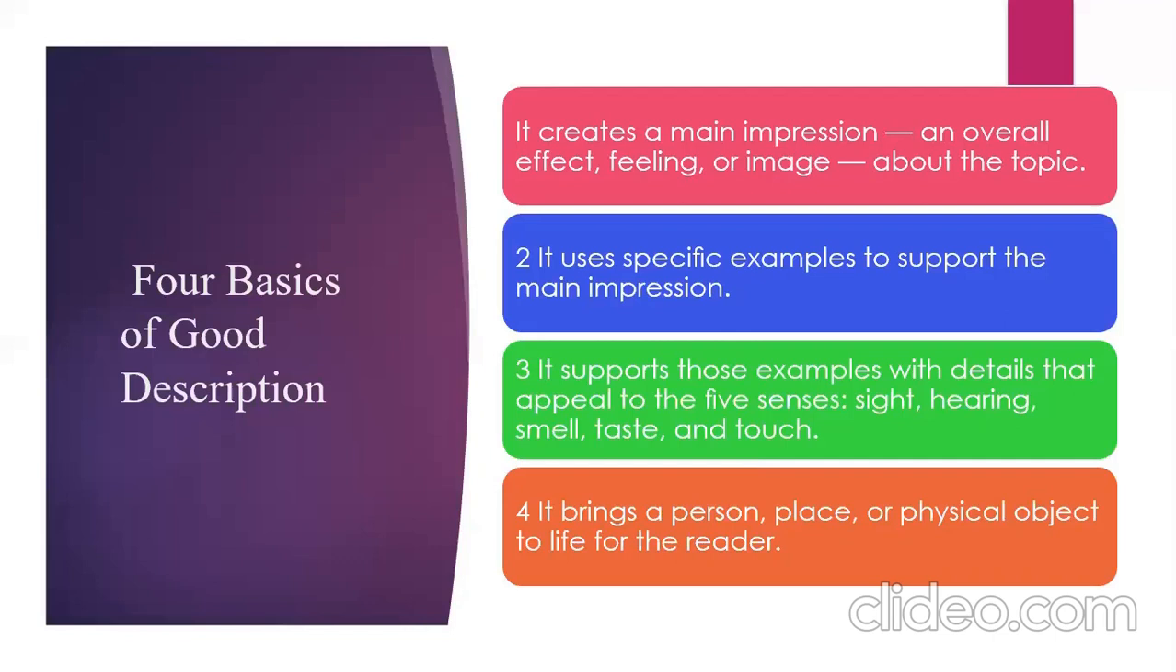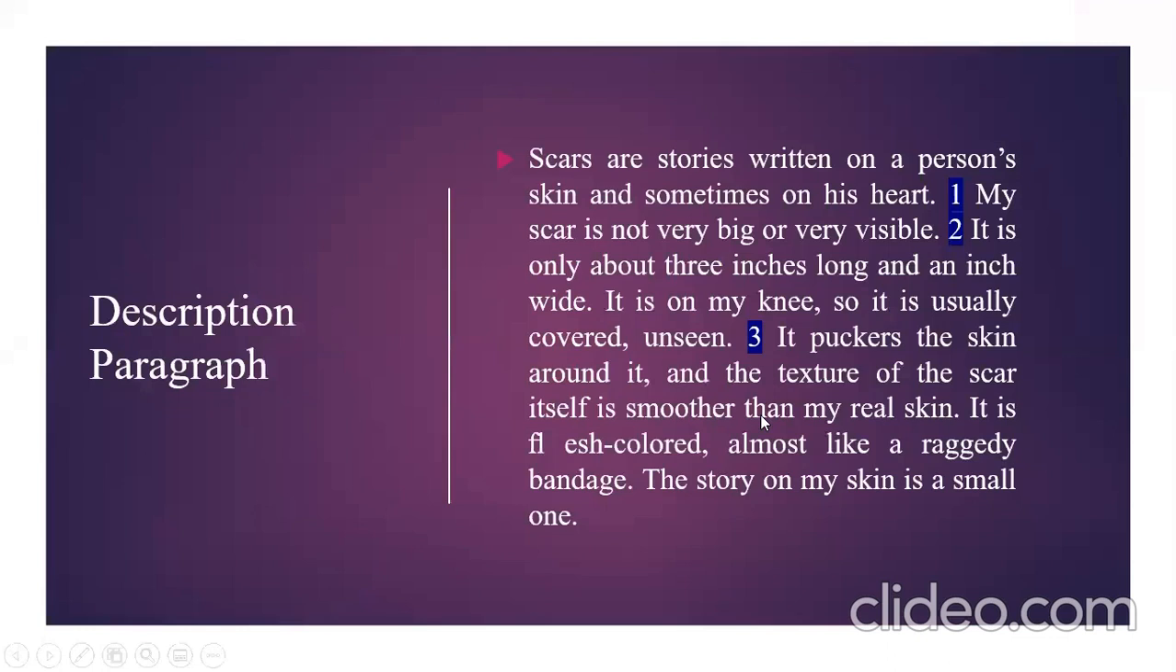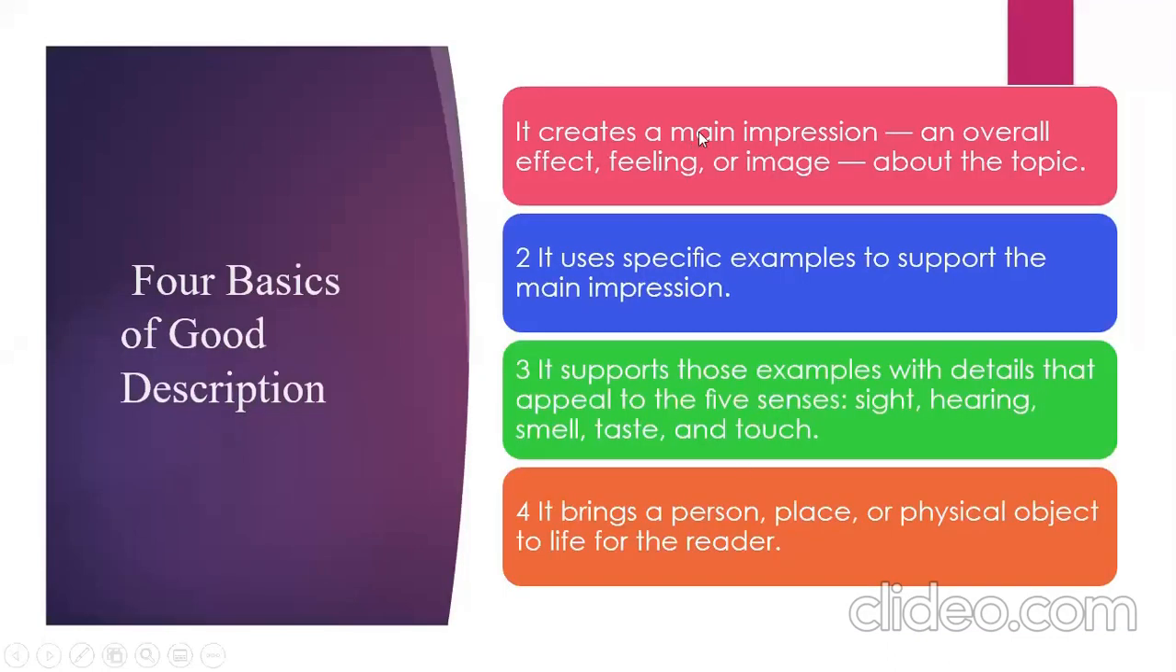Okay, all these 4 points are very much interconnected. In the first point you are showing the main impression. In the second point, you are supporting your main impression with examples, and these examples are further supported by your five senses, where you are including sensory information as well. Fine. And when you include all these 3 points in your description paragraph or description essay, the outcome will be that it will bring a person, place, or physical object to life for the reader. Is it clear?